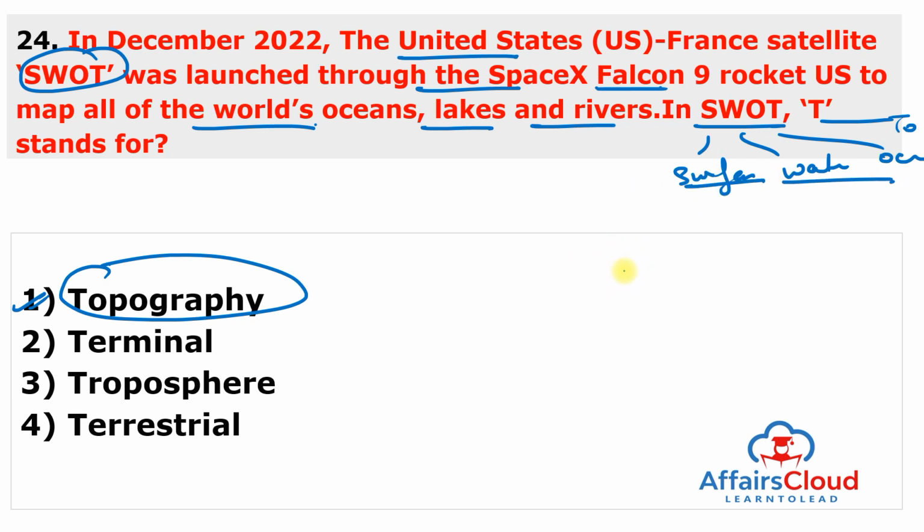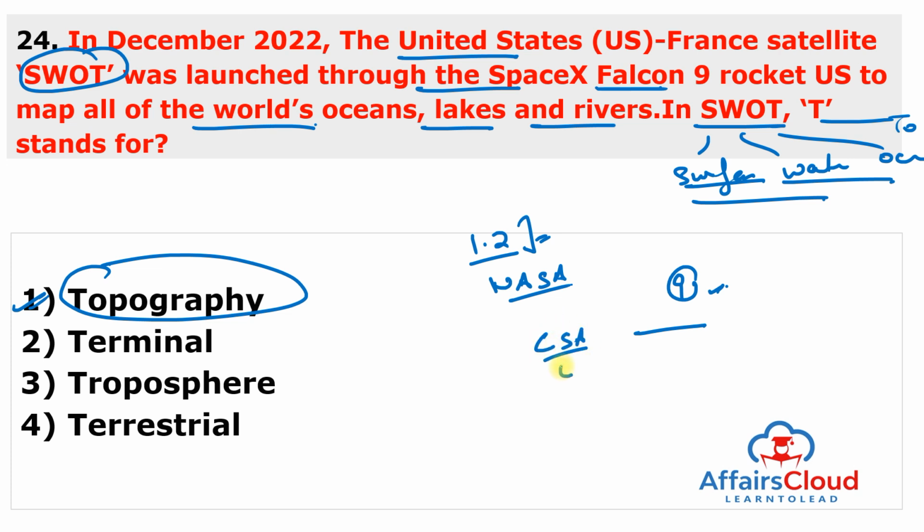So the United States and France satellite SWOT, known as Surface Water and Ocean Topography, was launched aboard a SpaceX Falcon 9 rocket from California, United States of America. It will map all the world's oceans, lakes and rivers. The $1.2 billion project is developed by NASA in collaboration with the French Space Agency Centre National d'Etudes Spatiales, in partnership with the Canadian Space Agency and the United Kingdom Space Agency. So basically it is an agreement of the United States Space Agency, next France, next Canada, and last one the United Kingdom Space Agency. And the SWOT mission lifetime is 3 years.